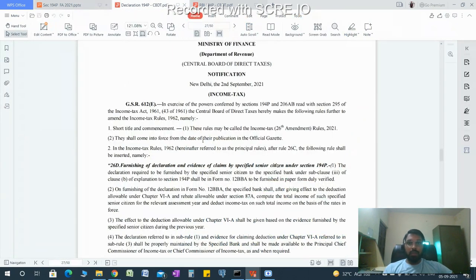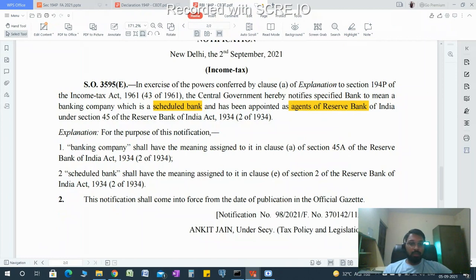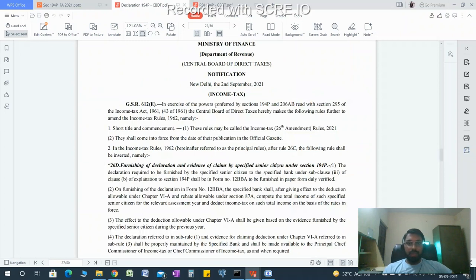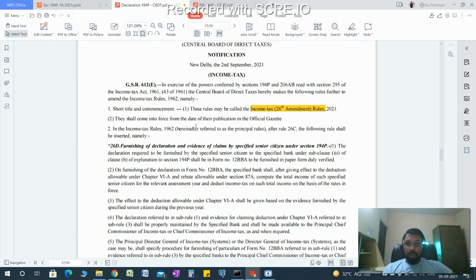So we have read Notification 98 of 2021, which specifies the specified bank, meaning the scheduled bank. Now Notification number 99, under the power conferred by sections 194P and 206AB, the Income Tax 26th Amendment Rules, shall come into force from the date of publication. Rule 26D is important.